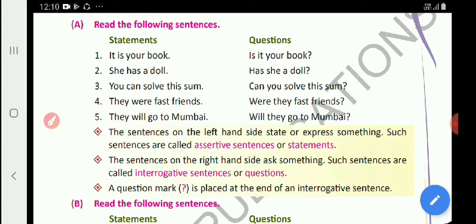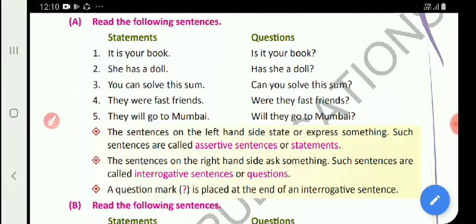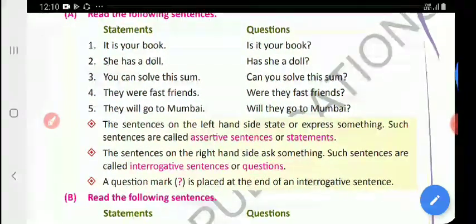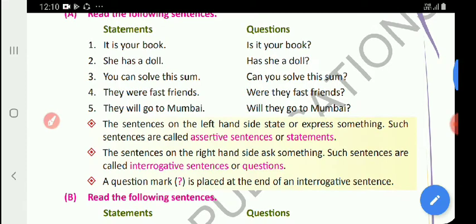But on the right hand side, what is given? Is it your book? Has she a doll? Can you solve this sum? Were they fast friends? Will they go to Mumbai? All these questions ask something, isn't it? So the sentences on the right hand side ask something. Such sentences are called interrogative sentences or questions.